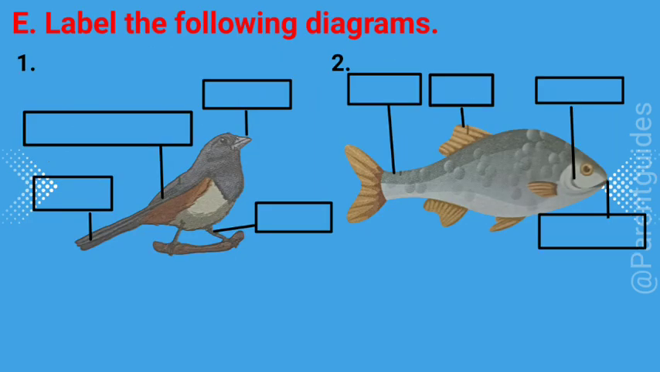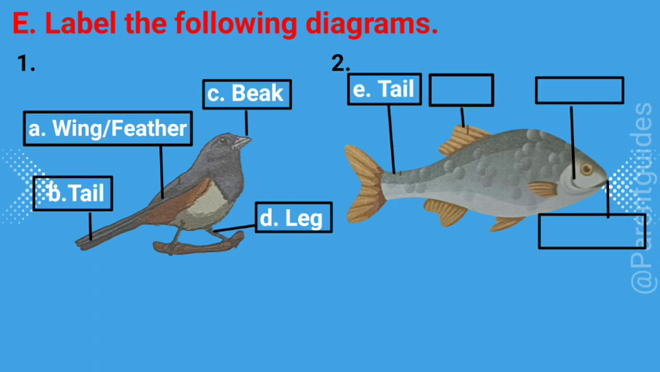E. Label the following diagrams. 1. It is a bird, so A is wing or feather, B. Tail, C. Beak, D. Leg. 2. It is a fish, so E. Tail, F. Fins, G. Gills, H. Mouth.